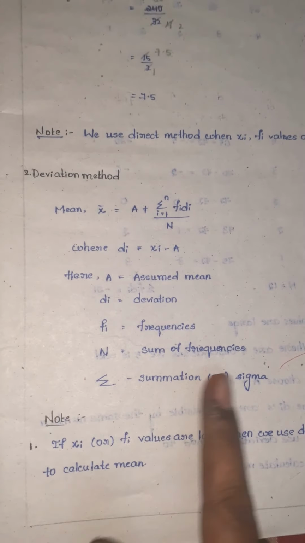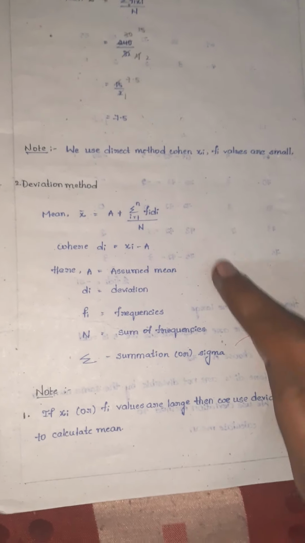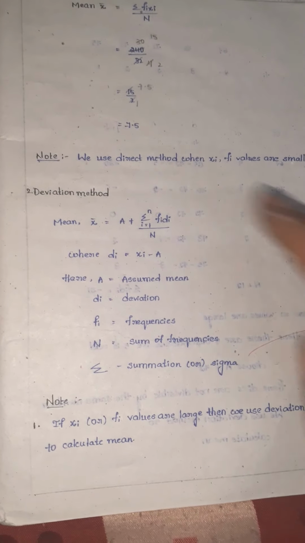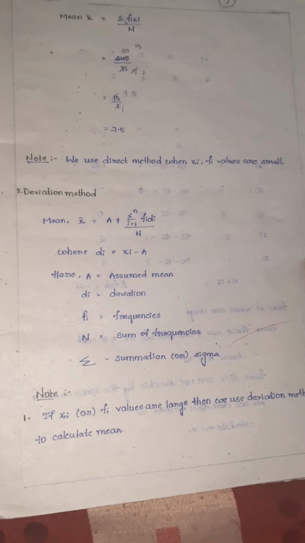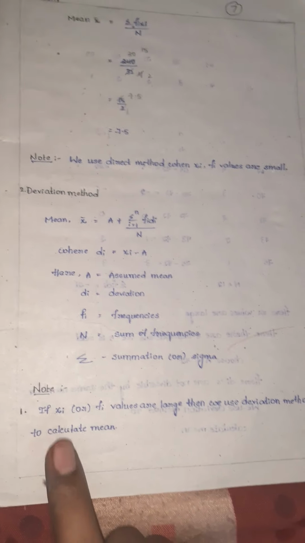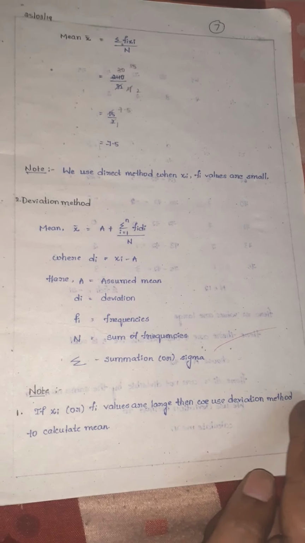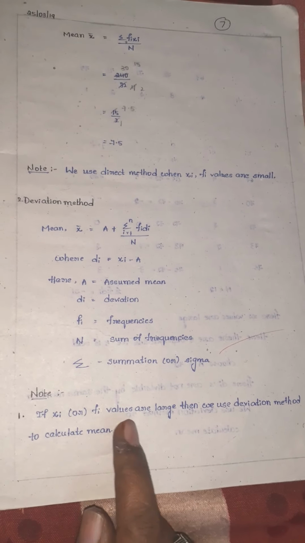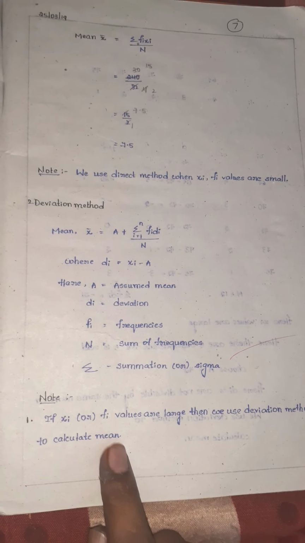This symbol means summation or sigma. This formula is also important for 2 marks or 1 mark. If you are asked to write the mean formula for the deviation method and explain each term, you should write entirely up to here. Note, if xi or fi values are large, then we use the deviation method to calculate mean.